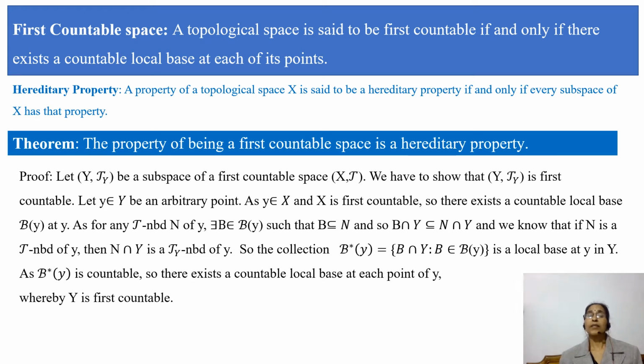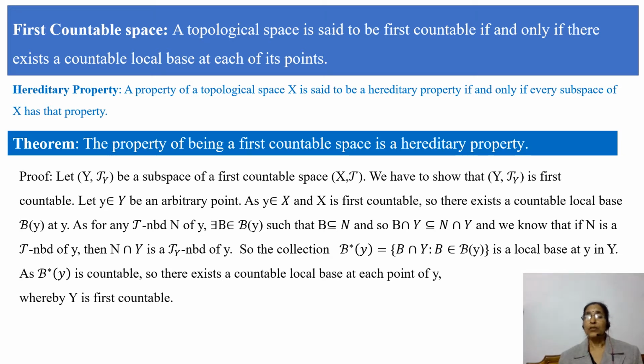Let Y with subspace topology T_Y be a subspace of a first countable space (X, T). We have to show that (Y, T_Y) is first countable. So we have to show that Y has a countable local base at each of its points. Let y be an arbitrary point of the space Y.